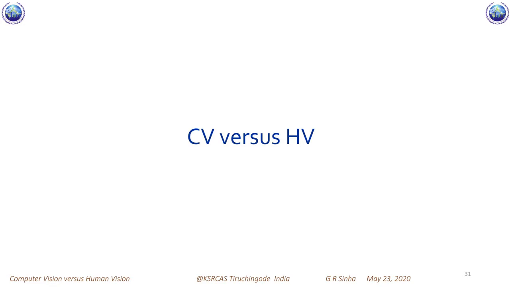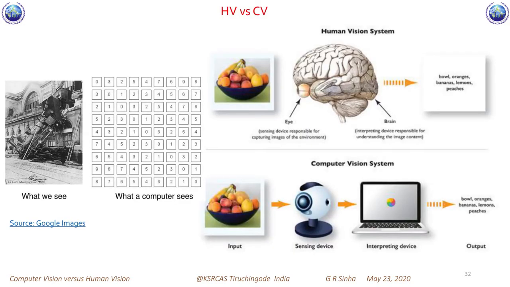Human vision and computer vision, look at this picture. The first picture says that what we see here is this, but what the computer sees is numbers. I have already explained. Look at the second diagram. Human vision has an input. Human vision has eyes, used as a sensing device. It goes to the brain. Then the human vision system identifies there is a bowl, there are oranges, peaches and other fruits in that bowl. That is the human brain and human visual system.